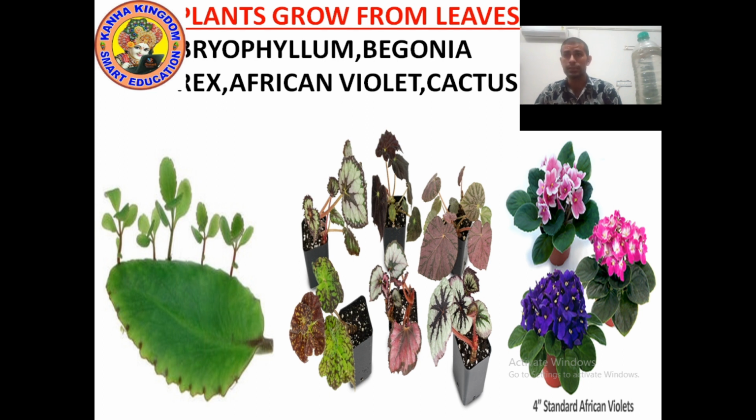Yes, this is also a plant which grows from leaves. And cactus, this can also grow from leaves. Okay, understood? So which plants grow from leaves? Bryophyllum, Begonia rex, African violet, cactus. Okay, I hope you understood. Now let's move on to the next point.